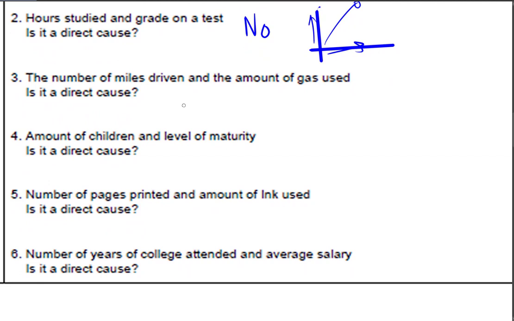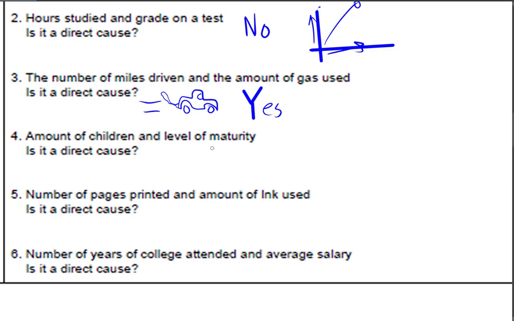Okay, the number of miles driven and the amount of gas used, is it a direct cause? Well, think about it this way: you have a little car, right? Here's your little car, and you go for a drive. When you drive your car, assuming it is a gas car, we are making that assumption, as you drive, you will use gas. It's a necessity. Therefore, the answer to this, the number of miles driven and the amount of gas used, is a direct cause. The answer would be yes, absolutely, because frankly, there's no way to drive that car without gas. So driving it will increase the gas you use.